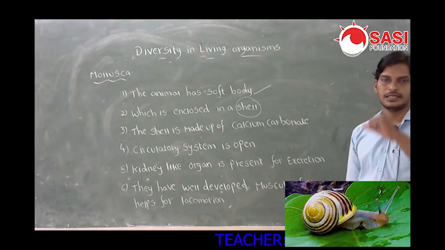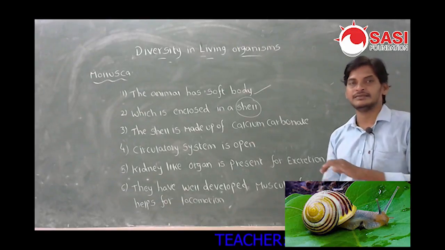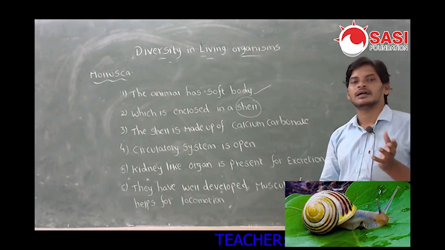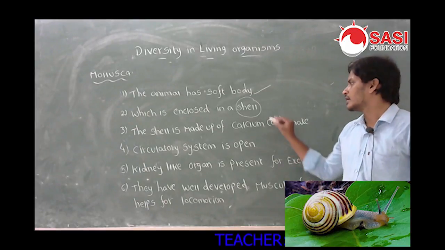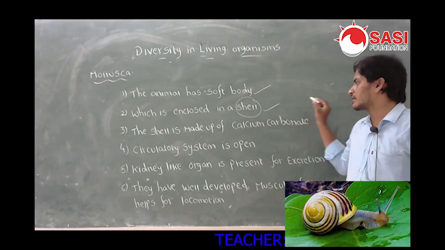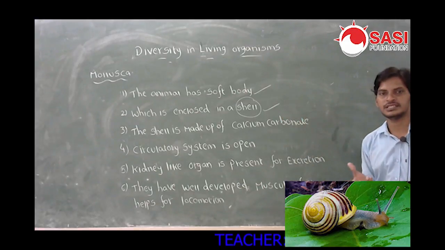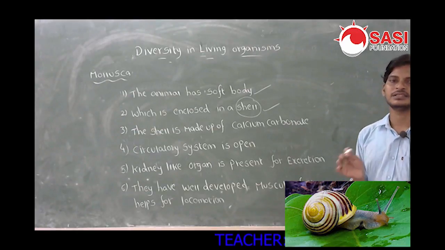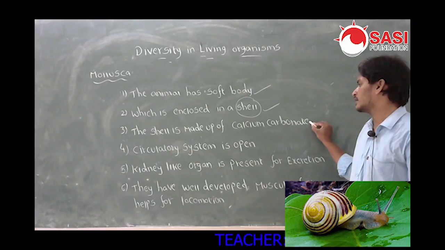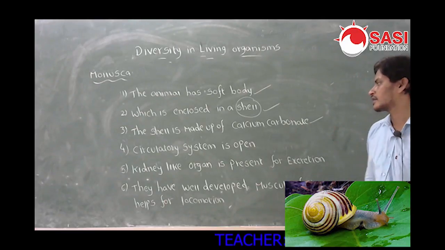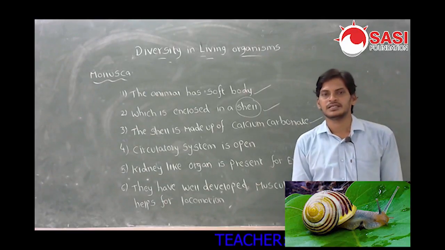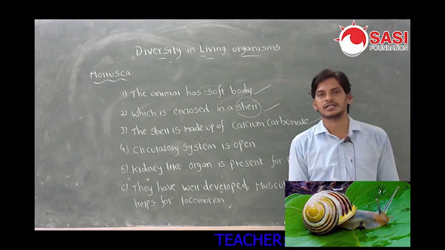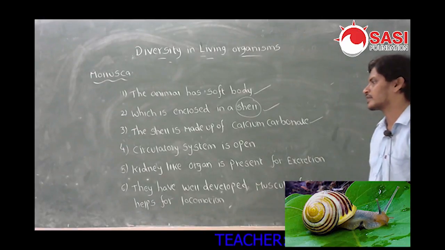In these animals, the mollusca division animals, the animal has a soft body which is enclosed in a hard outer shell. The hard shell is made up of calcium carbonate.